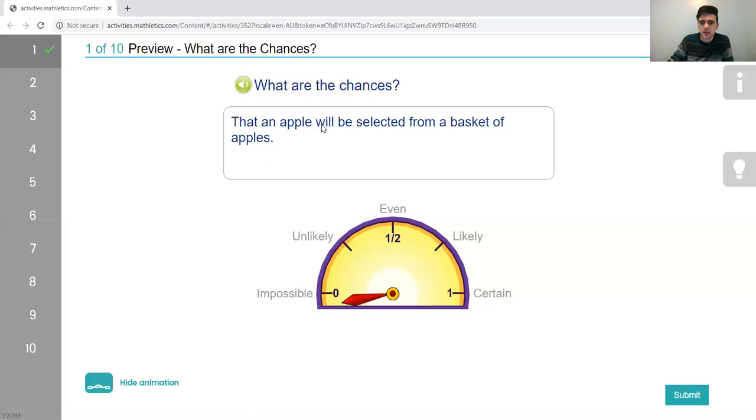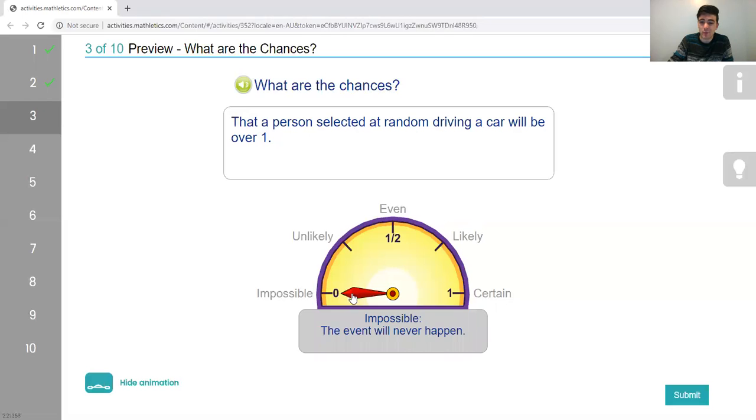What are the chances that an apple will be selected from a basket of apples? I would say certain. If the basket is filled with only apples, that's what you're going to get. What are the chances that a person selected at random driving a car will be over 1? As in 1 year old? I'm going to say certain. Emery can't drive yet. I've never seen a toddler or baby drive.